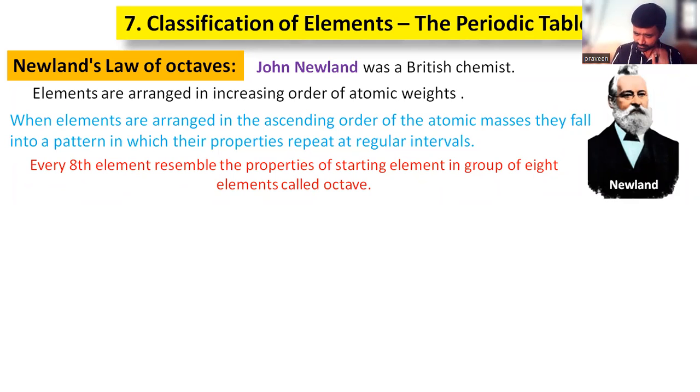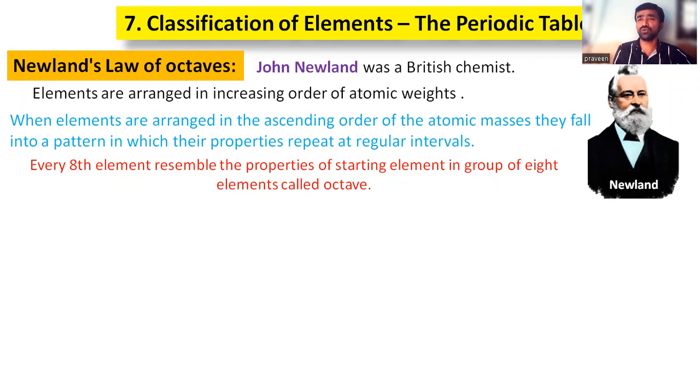If you observe the periodic table published by Newland in 1866, it is given on page number 126 of your textbook. Just look at that periodic table if you have the textbook. He arranged the elements that were available at that time. Not all elements were available. He used only the elements discovered at that time.